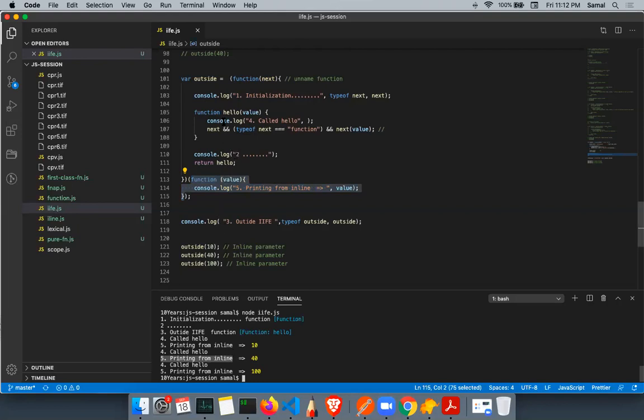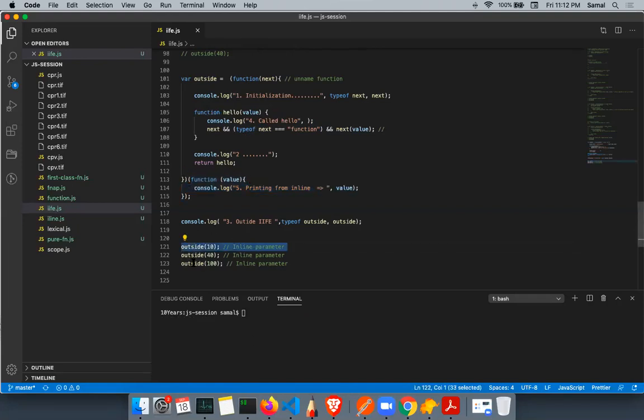In this case, this can be called only once, and this function, because it is exposed to a variable, can be called multiple times. Because the hello function is exposed outside, this inline function is also exposed outside via hello. The inline function can only be called via hello. If I do not call the hello function, it will not call it.